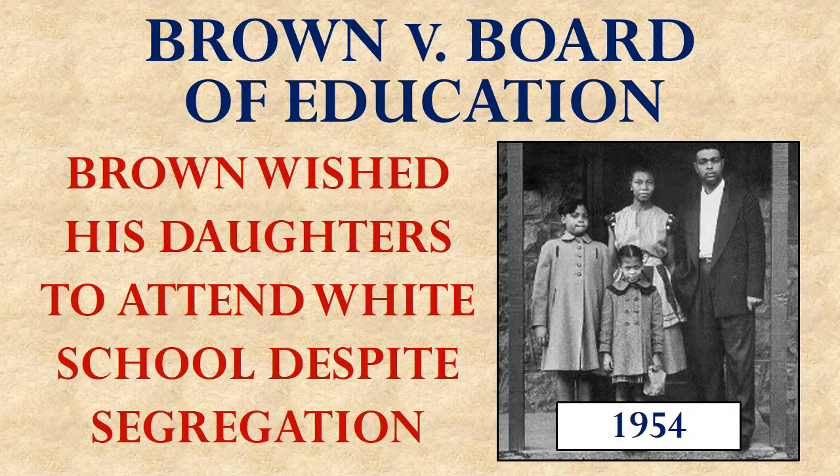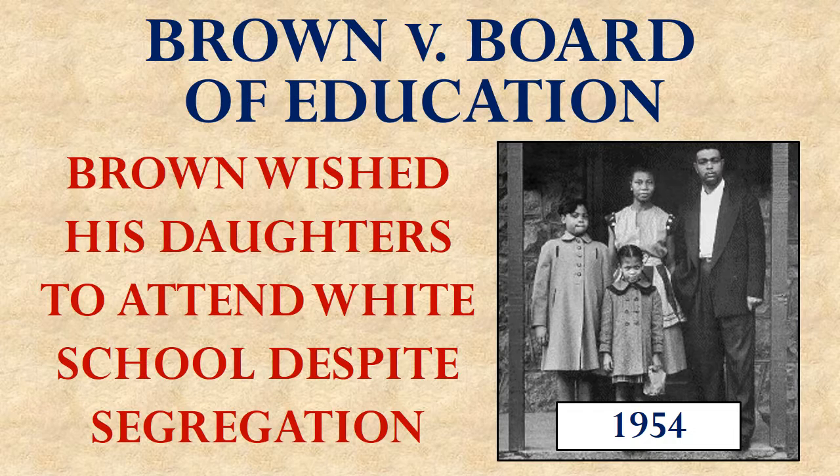Their first big success using this legal strategy was the United States Supreme Court case of Brown versus Board of Education. In Brown versus Board of Education, there was a small group of families, with their cases consolidated from different towns around the country, who simply wanted their children to be able to attend schools that had been set aside only for white children. So these are African American families that wanted their kids to go to white schools. The lead plaintiff in the case was a father of two children who lived in Topeka, Kansas.